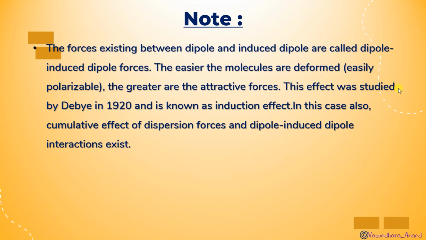The easier the molecules are deformed, जितनी आसानी से हो जाएगा, मतलब जितनी ज़्यादा polarizability होगी, the greater are the attractive forces. As I told you already, this effect was studied by Debye in 1920 and is known as induction effect also. In this case also, cumulative effect of dispersion force and the dipole induced dipole interaction exist. दोनों force का accumulation exist करता है, dispersion force भी और dipole induced dipole का भी. Got it?